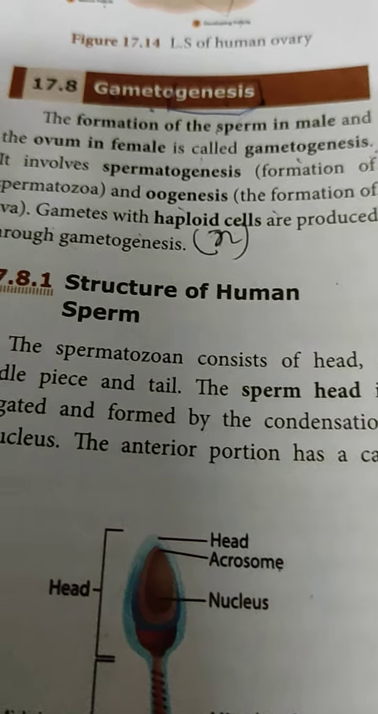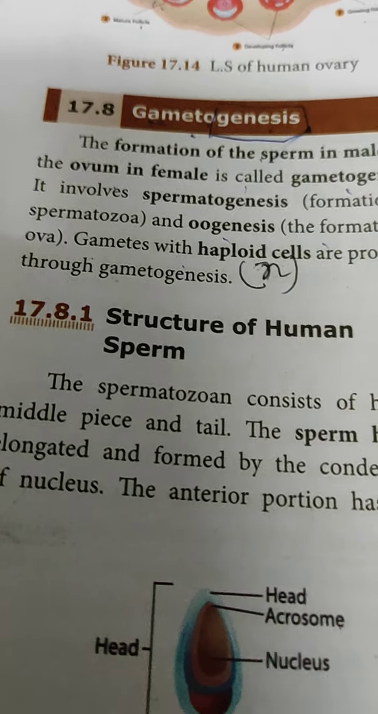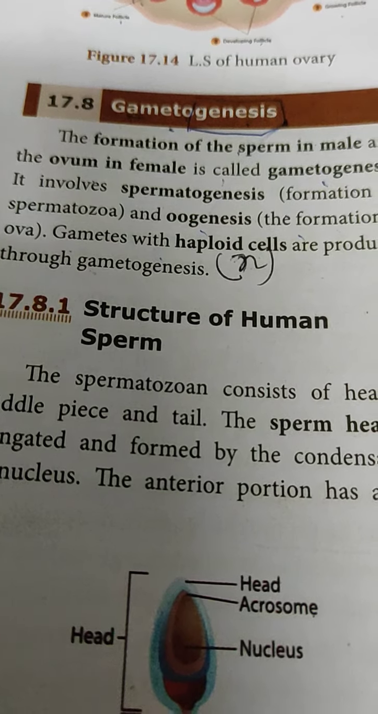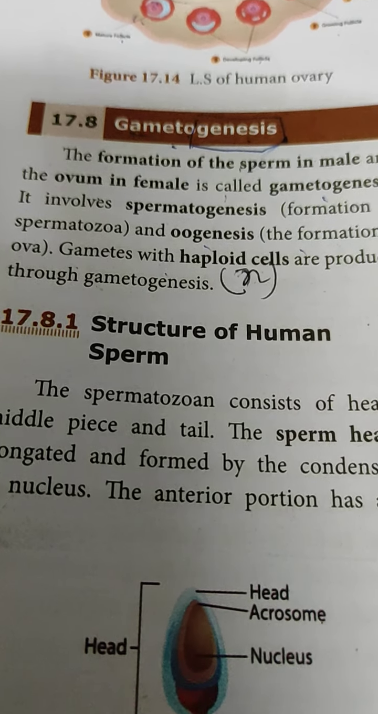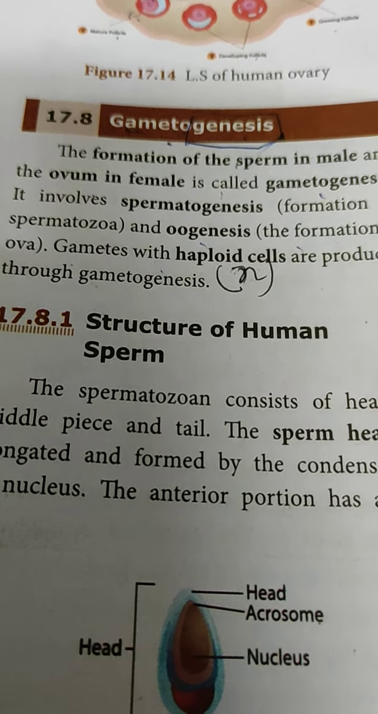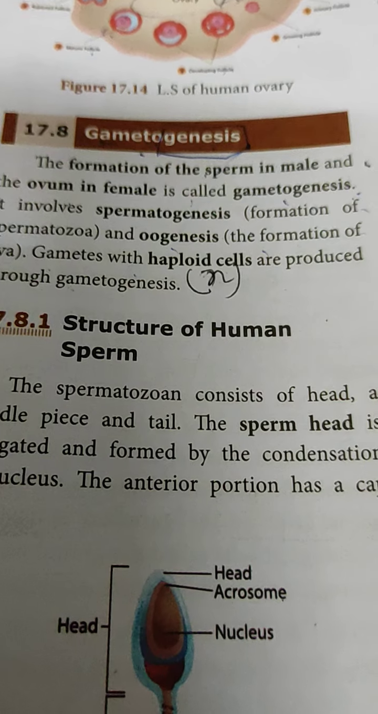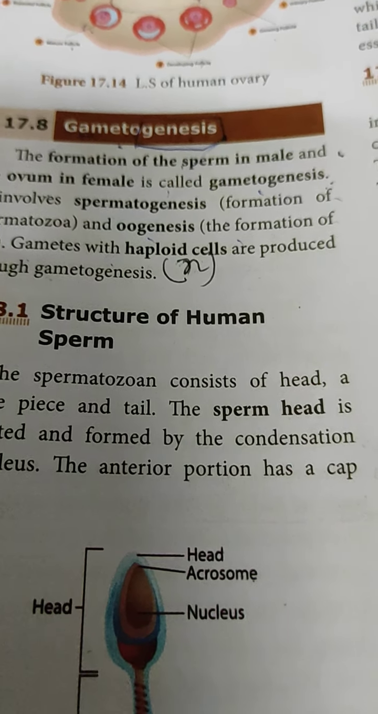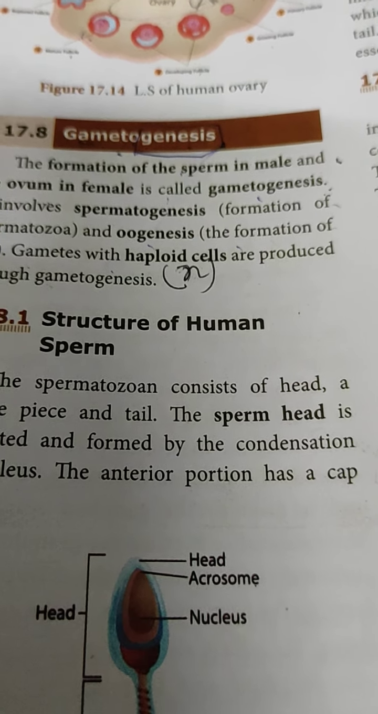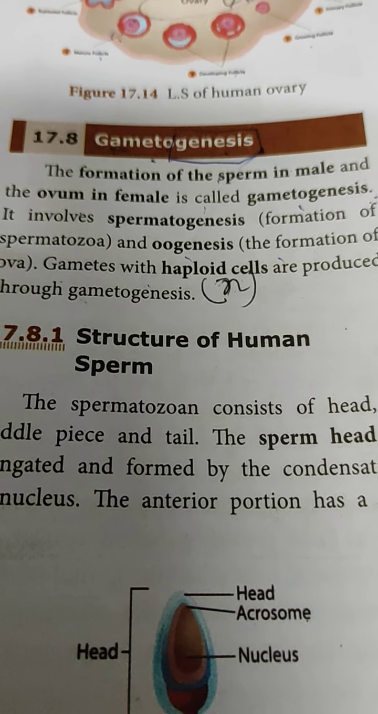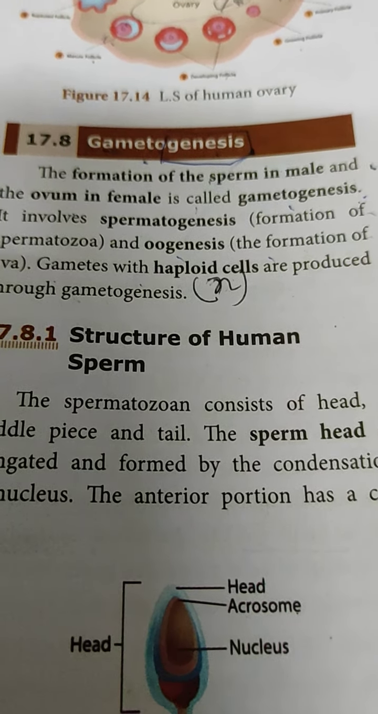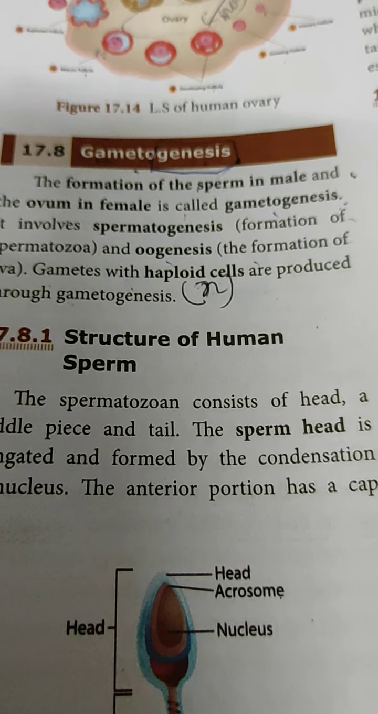Okay, good morning children. In the last video we discussed the structure of male and female reproductive organs. Not the system, I am talking about organs. That means the structure of the testes and ovary. Their main function is to produce the male and female gametes. Till now we have discussed the structure. Now we are going to discuss the process of production of gametes by the reproductive organs.